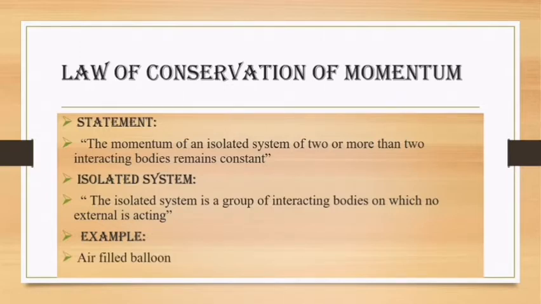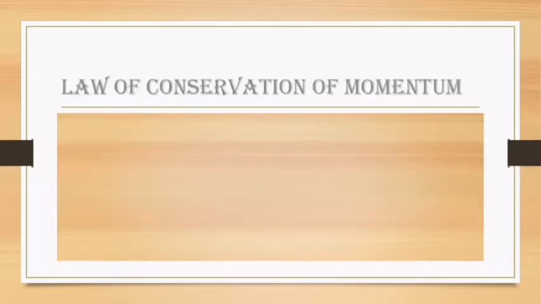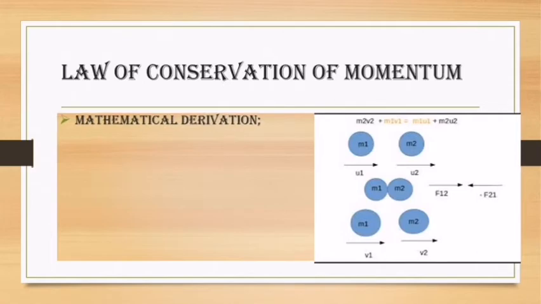For example, we have an air-filled balloon. When we release the balloon from our hand, the air inside the balloon rushes out, and the air rushing out from the balloon acquires a momentum. To conserve the momentum of the air molecules, the balloon moves away from our hand. So, this is an example of the law of conservation of momentum. Now, let's move towards the mathematical derivation of the law of conservation of momentum.